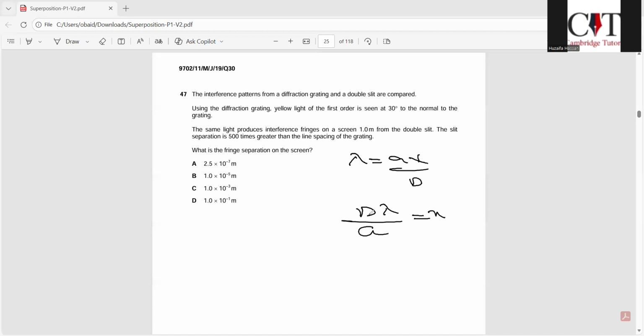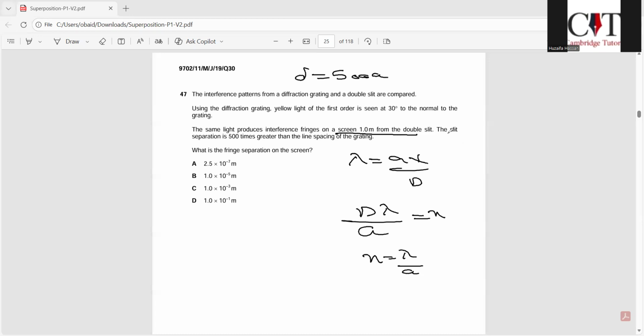Now we have D. D is our distance from slit to screen, which is here 1 meter. So your x would be lambda over a. Now we don't have lambda and we don't have a either. It is written that the slit separation is 500 times greater than the line spacing. So can I say a is equal to, sorry, D is equal to 500 a?